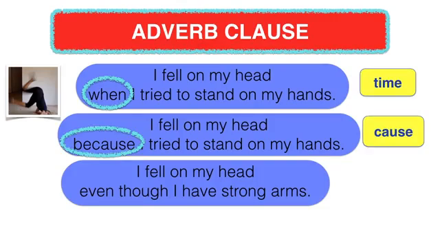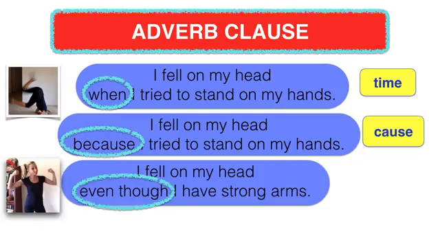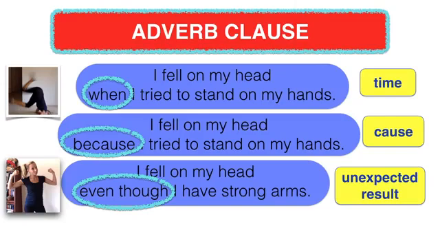And finally, the subordinator even though in the third sentence shows an unexpected result, or what some people call a concession. There are other relationships that we can express with subordinating conjunctions in adverb clauses. However, you will learn about that in the next lesson.